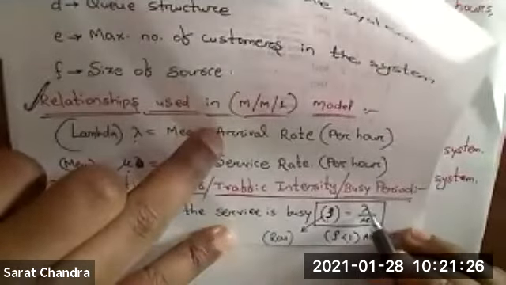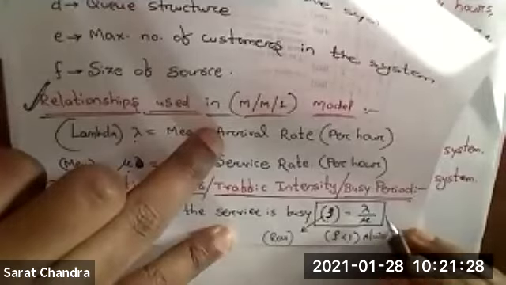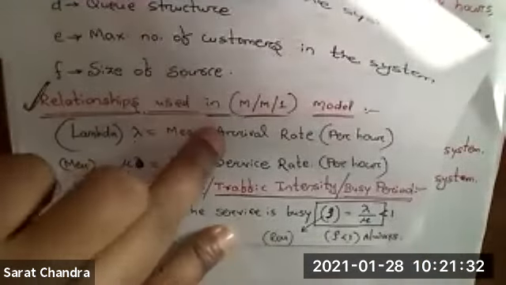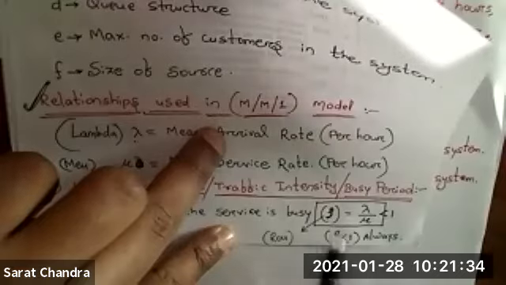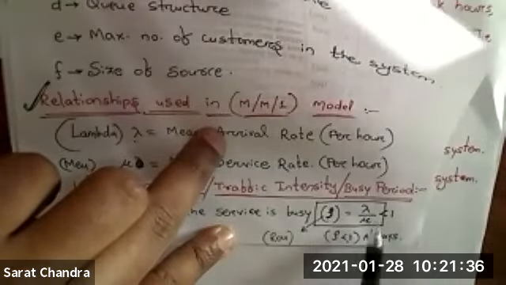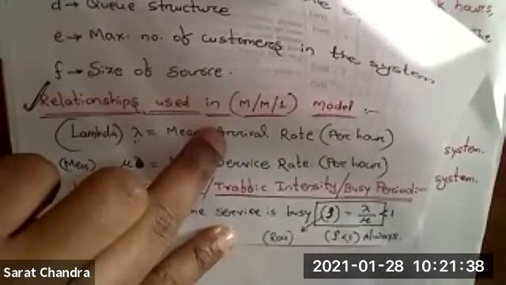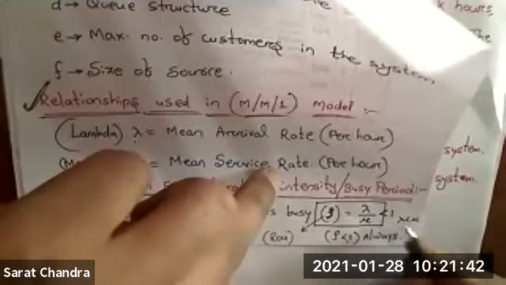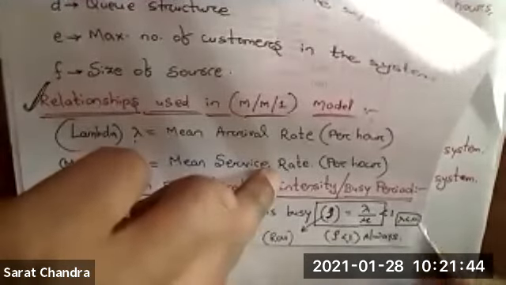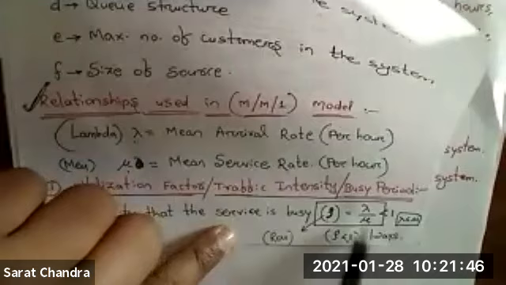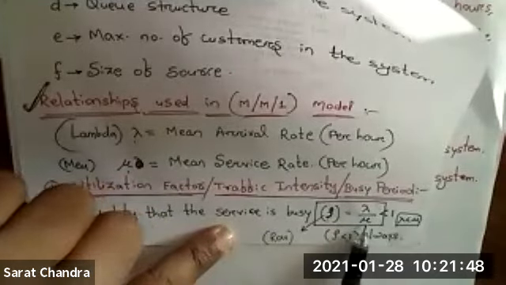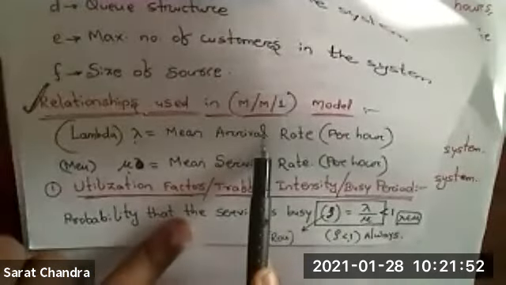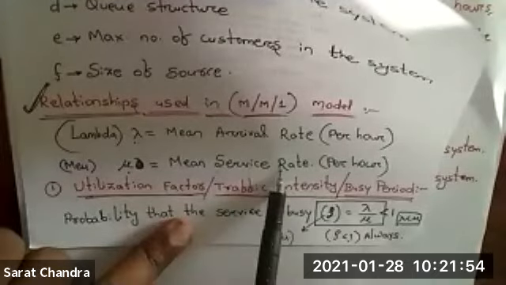This means lambda by mu is also always less than 1. In that case, lambda is always less than mu. The mean arrival rate should always be less than the mean service rate.